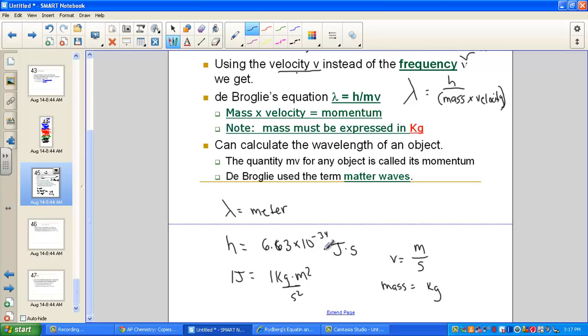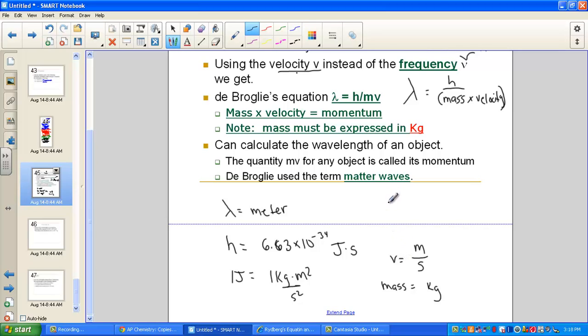So some very critical information in terms of our formula, but not only that, the units that must go in as well. De Broglie used the term matter waves as a way of describing how objects behave as waves. Electrons not only behave as particles with mass, but as waves with specific wave functions and frequencies.